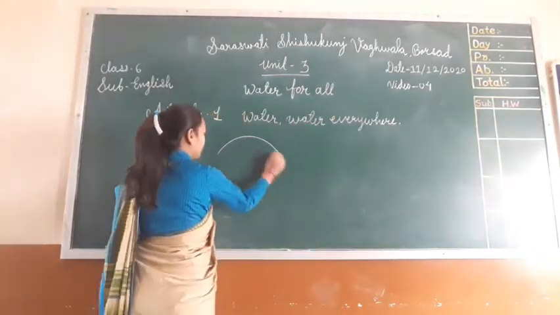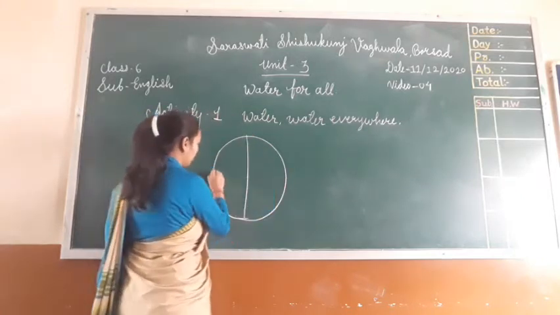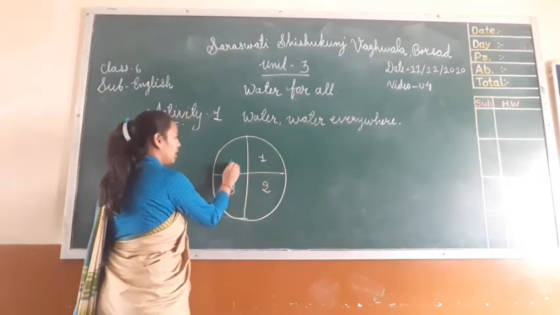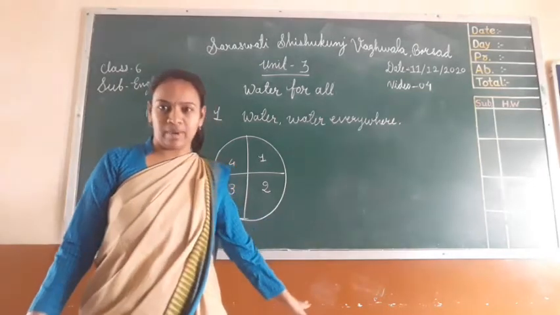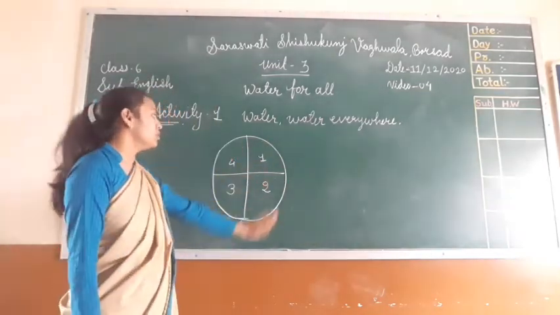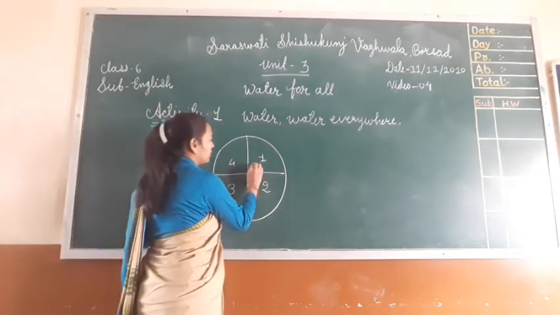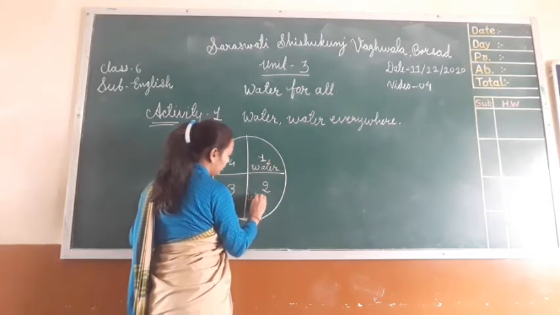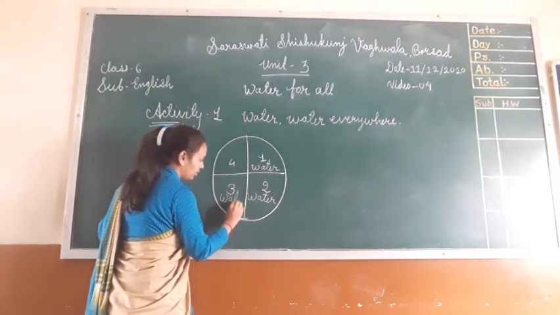See, if we notice that this is our earth, okay, there is a 1, 2, 3 and 4. If we divide this earth into these 4 parts, like first part, second part, third and fourth part, there is water in the first part, then in the second there is also water, then in the fourth there is also water.